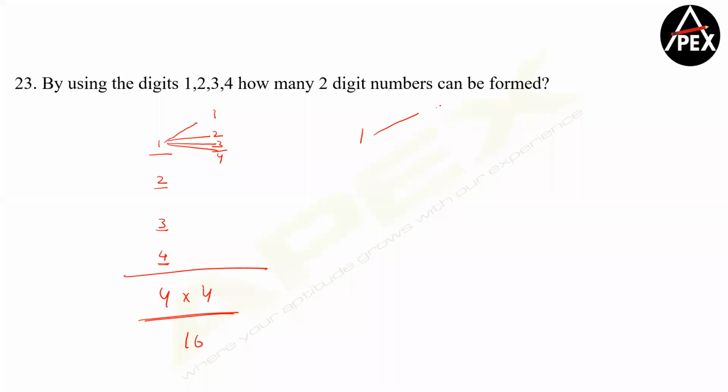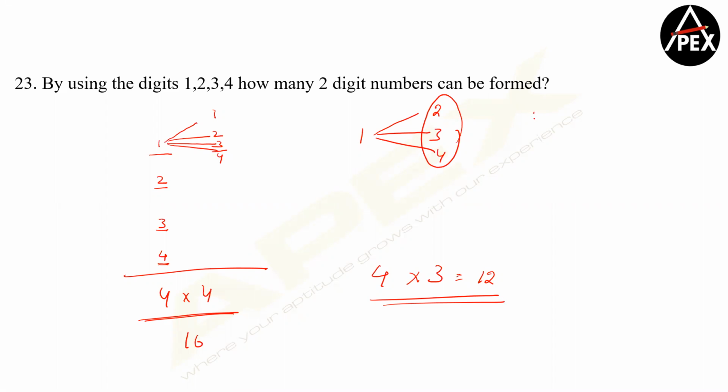If repetition is not allowed, then how many for the second place, guys? 3 for the second place. So if repetition is not allowed, my answer becomes 4P2, that is equal to 12. 4 into 3, okay?